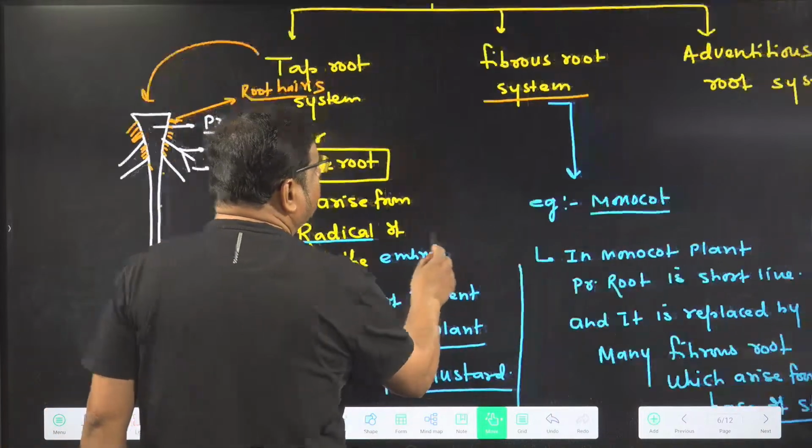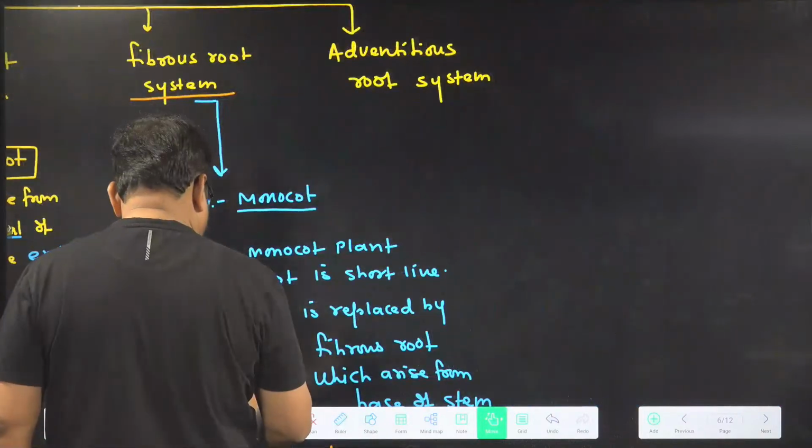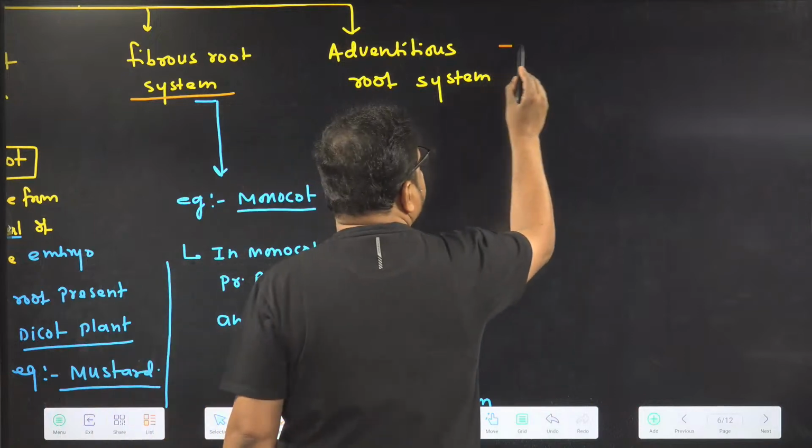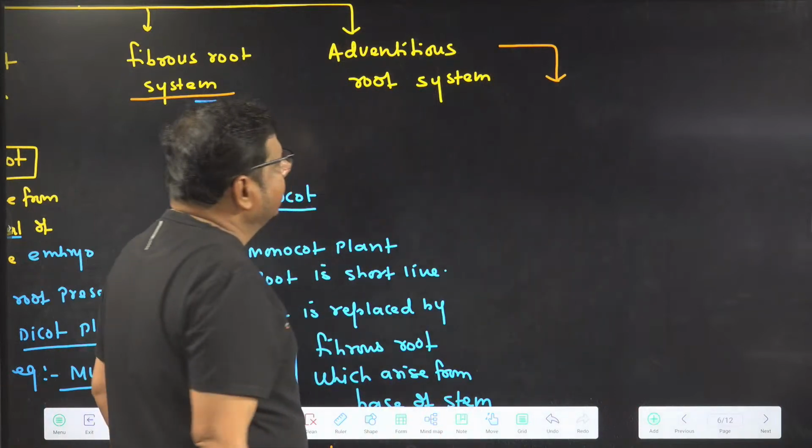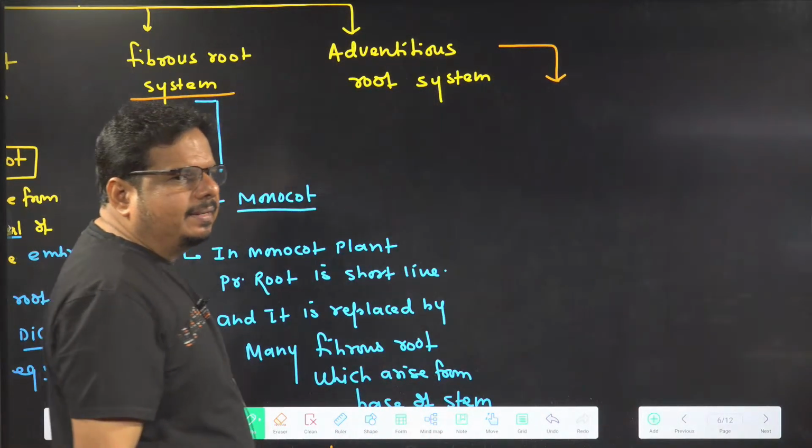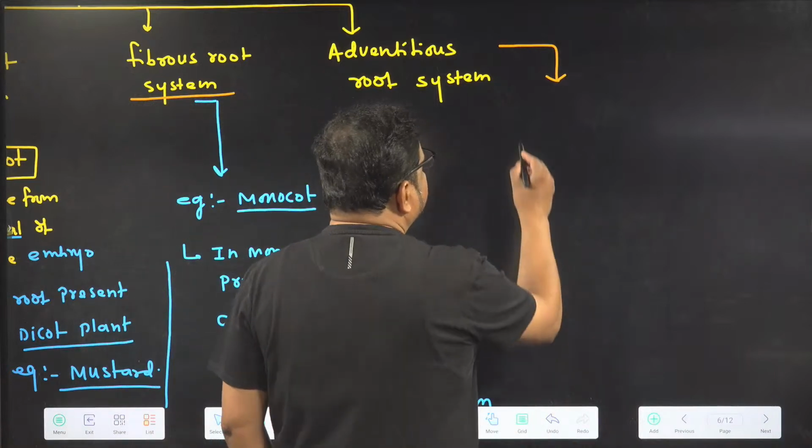Now I am coming on which root? Third type of root, that is which one? Adventitious root. We are going to talk about adventitious root. Give your attention.